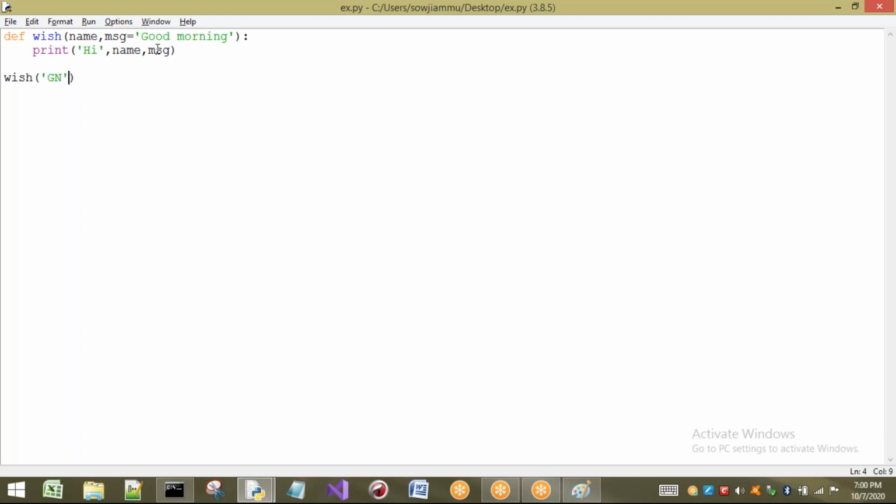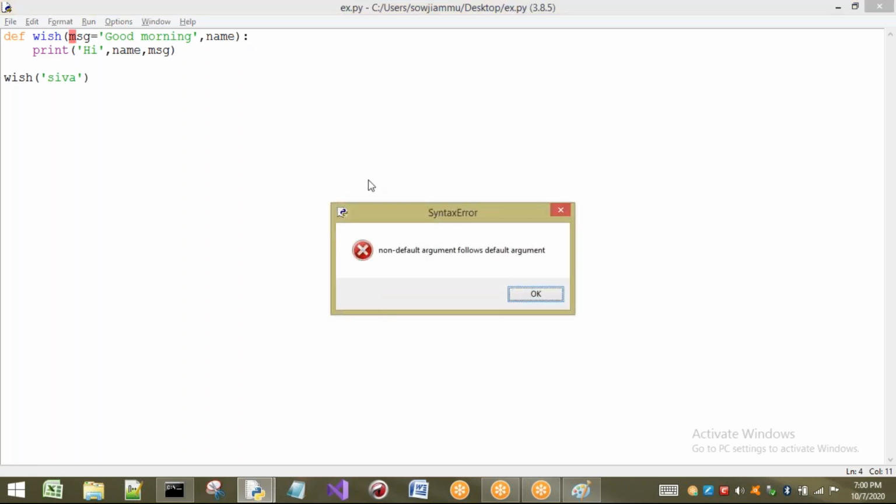But one thing we have to observe is, once you write a default argument, all the arguments to its right must also be default arguments. It is very important. That is the point I have to discuss. See here, first I am going to write message equal to "good morning", and here I am going to take name. Now observe clearly, I will not pass anything, I will just pass Shiva here. What is the problem here? It says: non-default argument follows default argument.